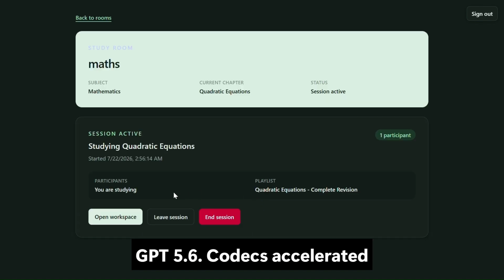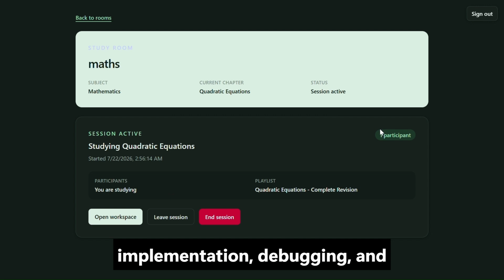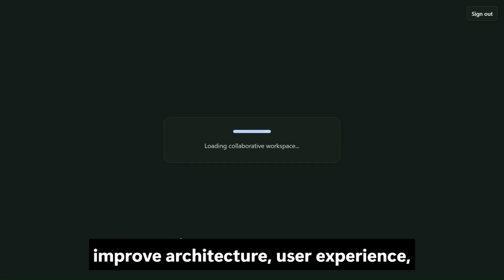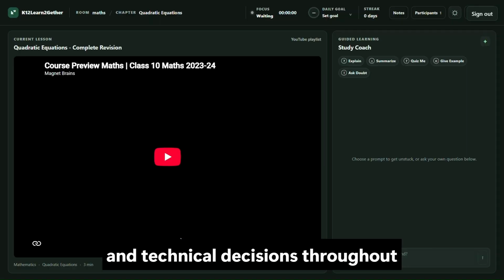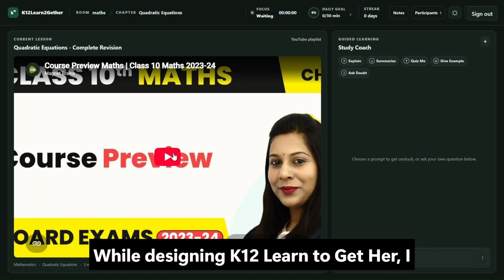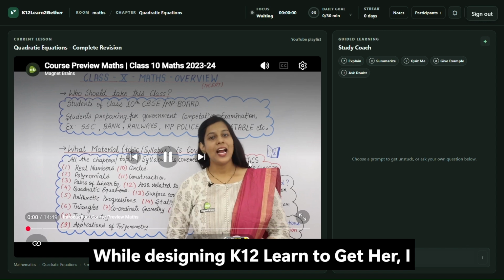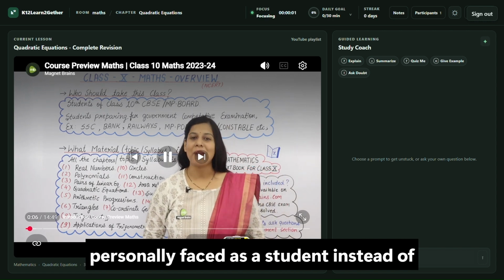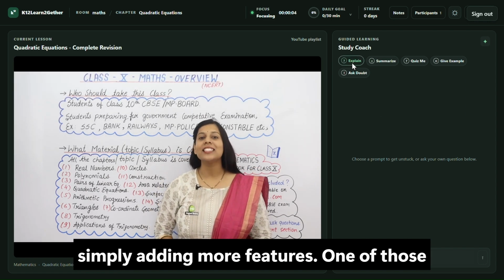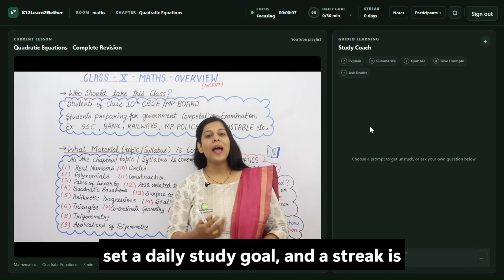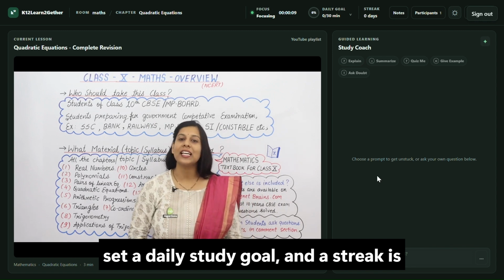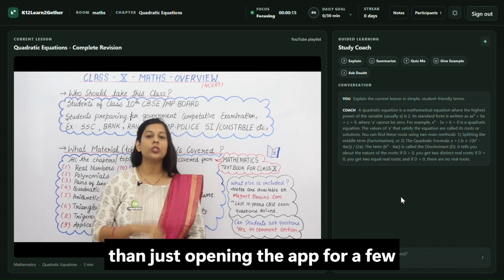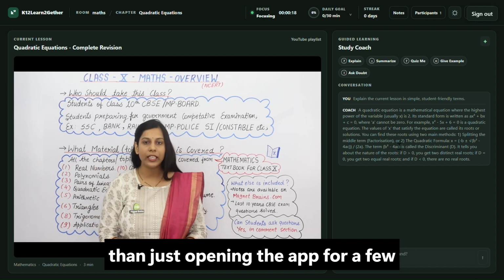Codex accelerated implementation, debugging, and refactoring, while GPT 5.6 helped improve architecture, user experience, and technical decisions throughout development. While designing k12learn2gether, I wanted to solve the problems that I personally faced as a student instead of simply adding more features. One of those problems was consistency. Students can set a daily study goal, and a streak is only earned after completing that goal. This encourages regular learning rather than just opening the app for a few minutes.